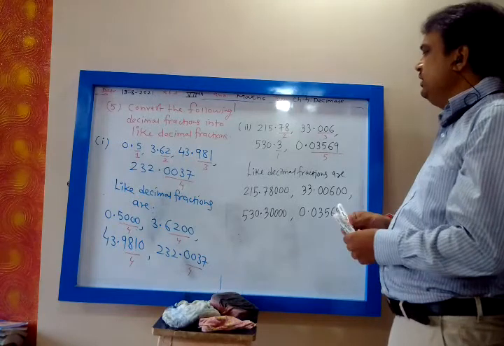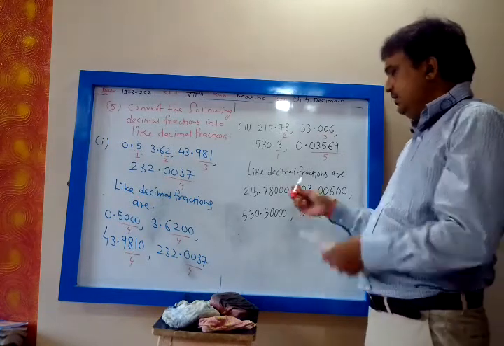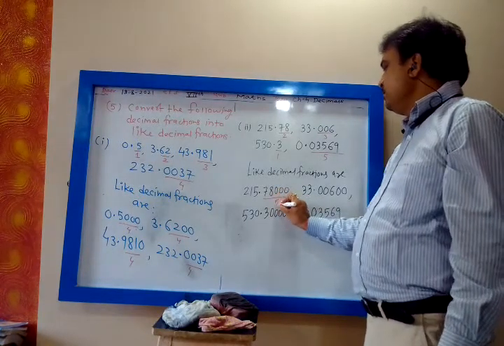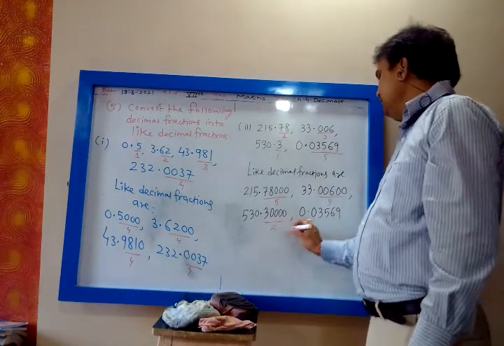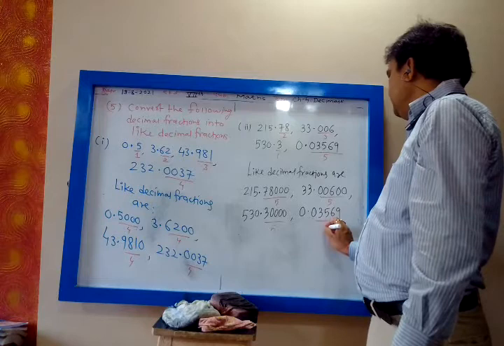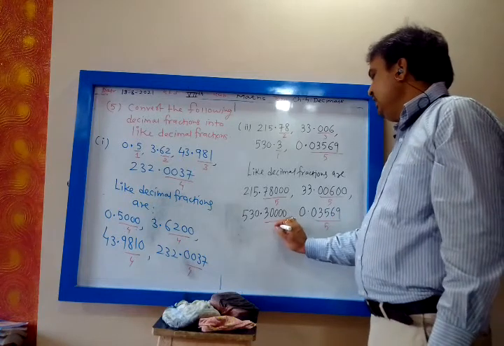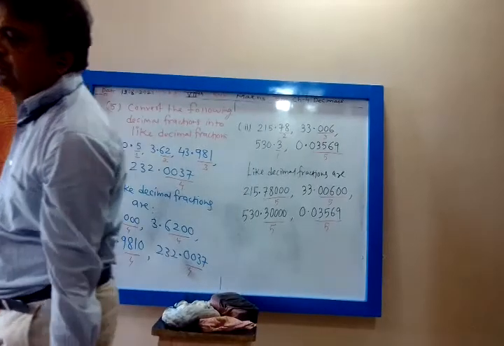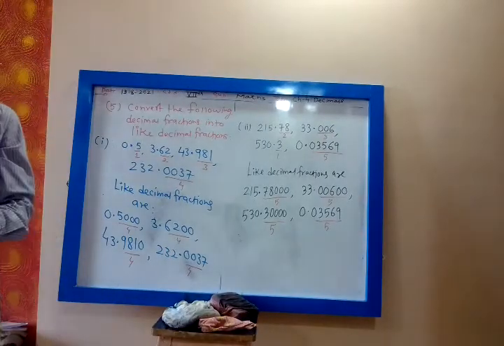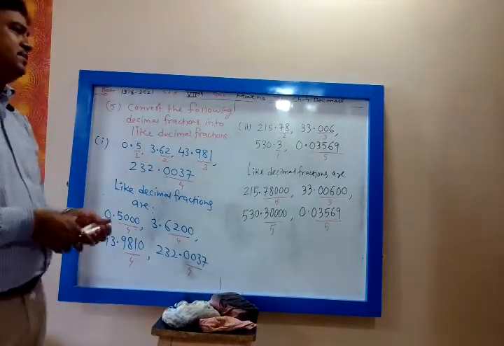Now you count how many decimal places are there: 5, 5, 5 and 5. So our number of decimal places is 5, so they are like decimals. You have to add 0 to the right side of the decimal.